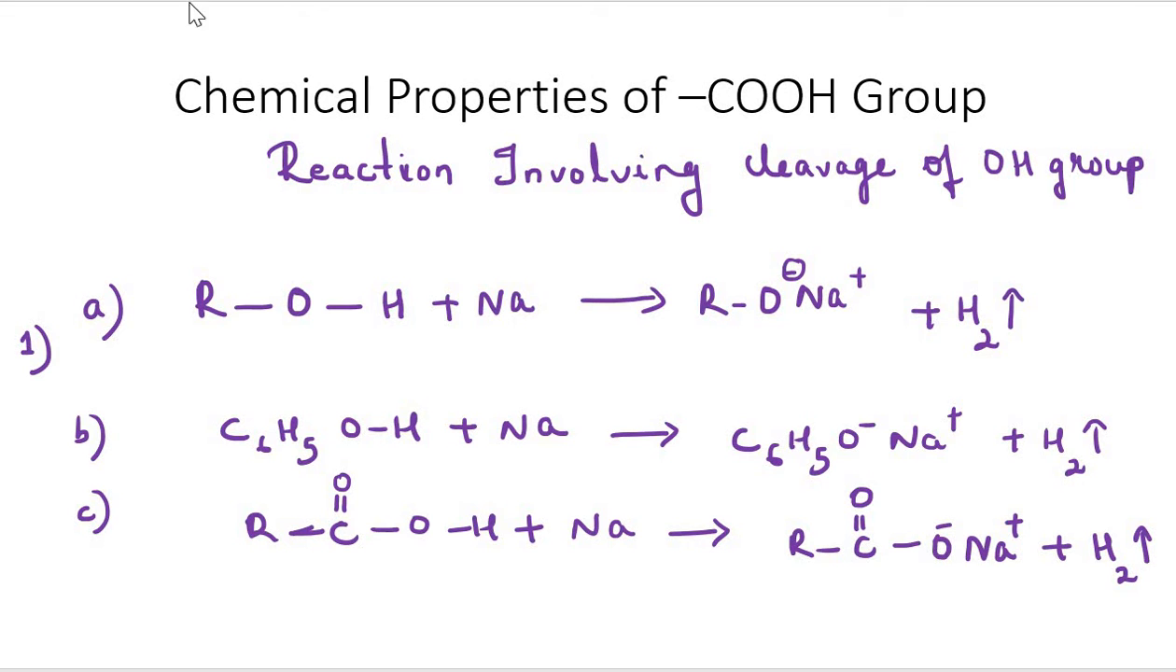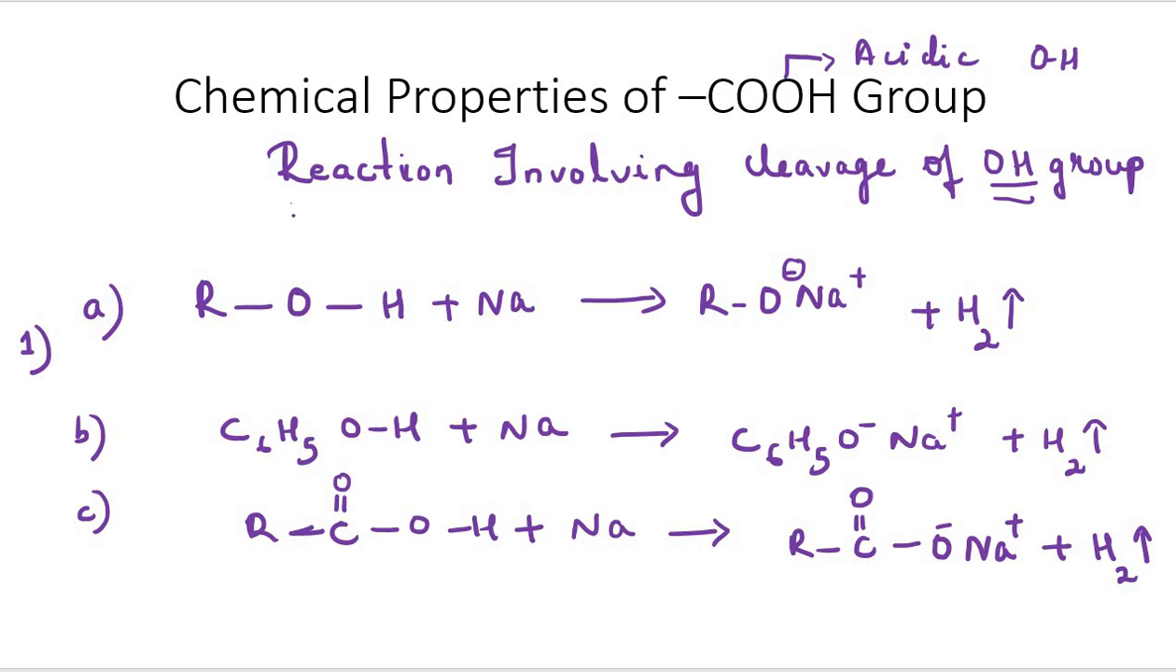Hello everyone. Today we will be discussing the chemical properties of the COOH carboxylic group. So let us first consider the reactions involving the cleavage of the OH group. Now we know that the carboxylic acid group is acidic. Why is it acidic? Because of the presence of the polar OH group.